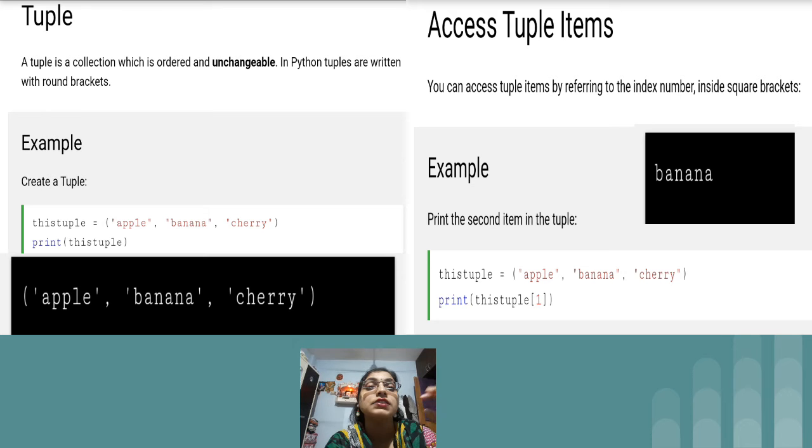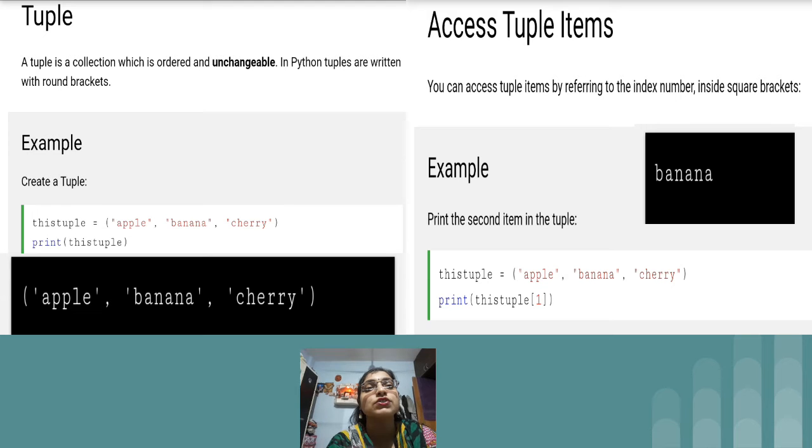This point is very important: immutable means we cannot change any character of the string. After that we have seen the list topic. When we want to create a list, within a square bracket we have to provide comma separated items, right? So that is called a list. And lists are mutable, meaning we can change any element present at any index of the list. So this change is possible, and this is the reason why we call lists mutable.